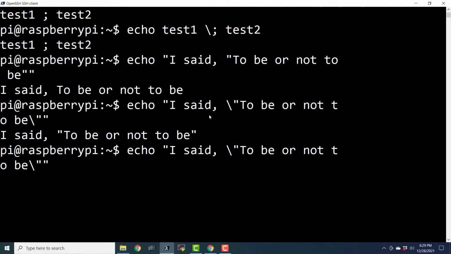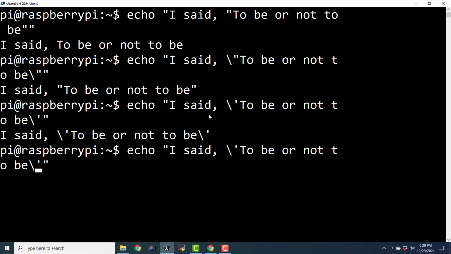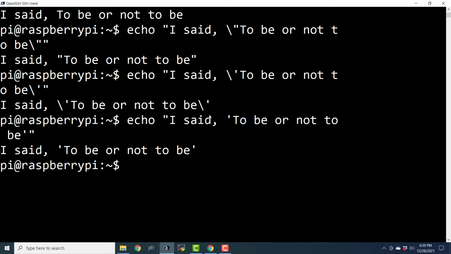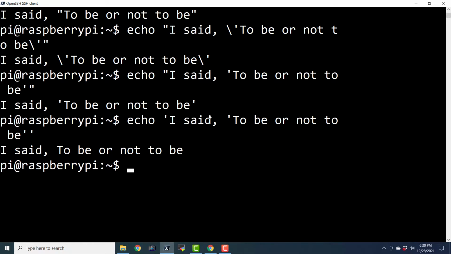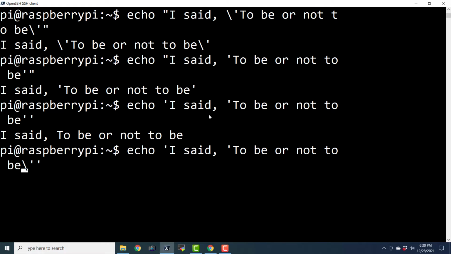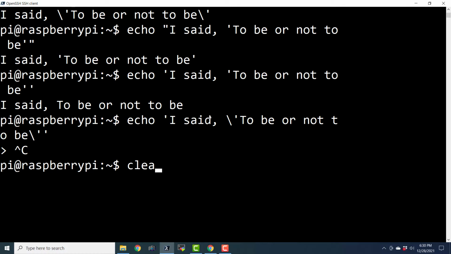Similarly, we can use single quotes also. I guess whenever you are going to use single quotes within double quotes, using the escape sequence is not mandatory. But if you are going to use double quotes within double quotes, then using the escape sequence is mandatory. Similarly, if you are going to use single quotes within single quotes, then I think that we have to use the escape sequence again. So this is the escape sequence or escape character. I guess we can't actually use the escape character here in this case, so I will just terminate this.